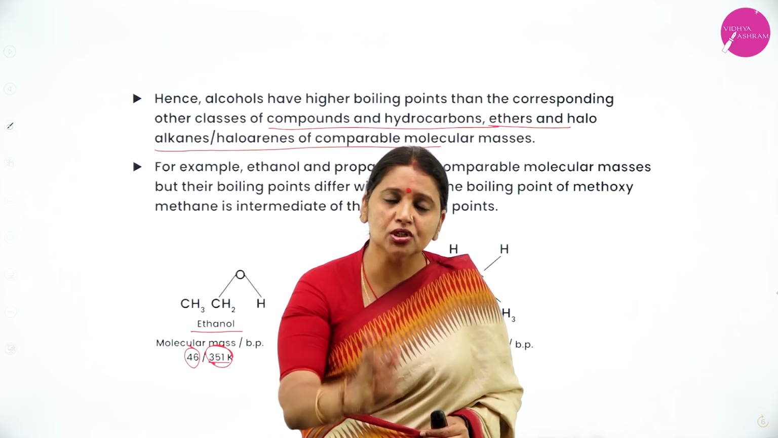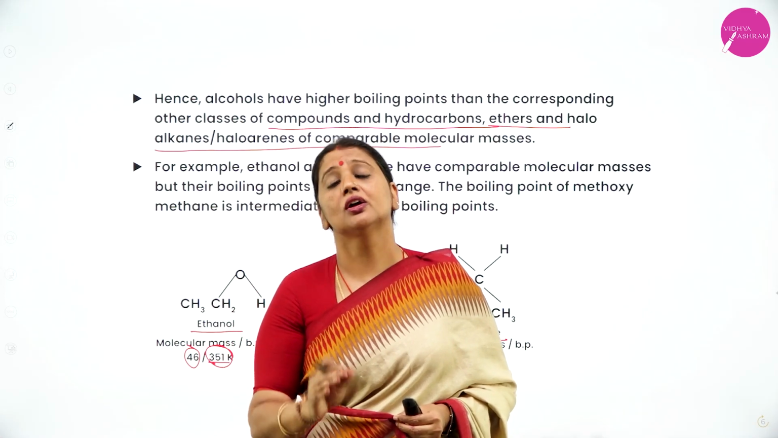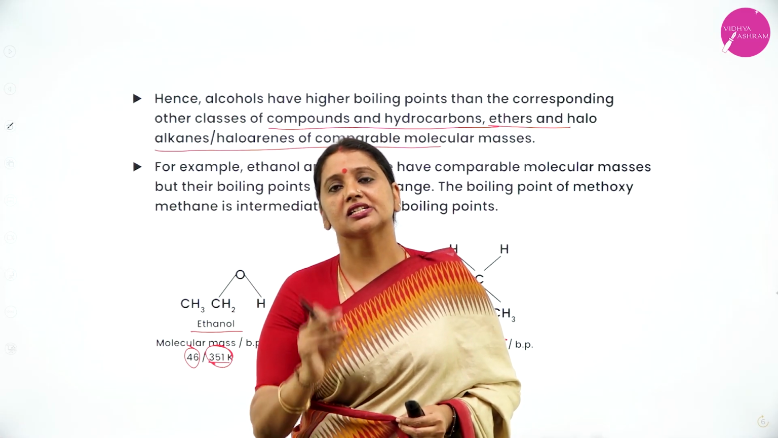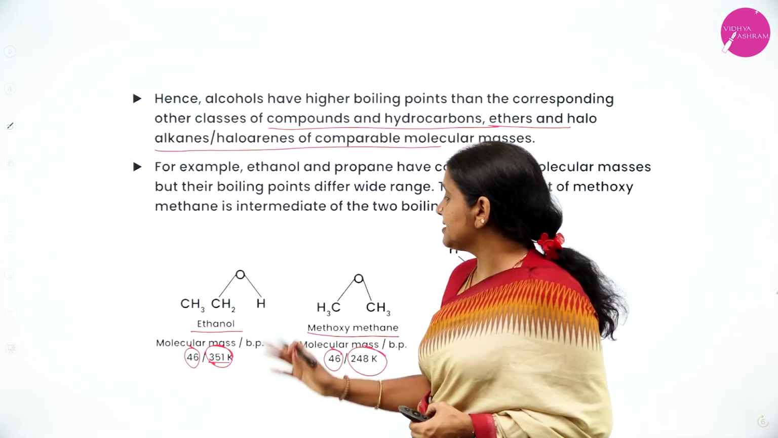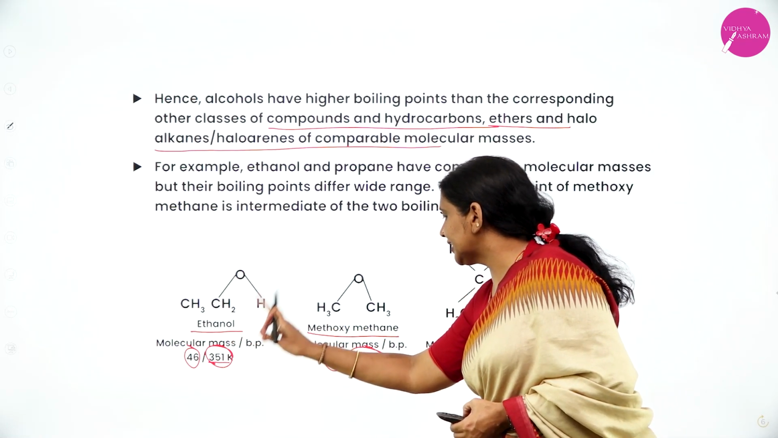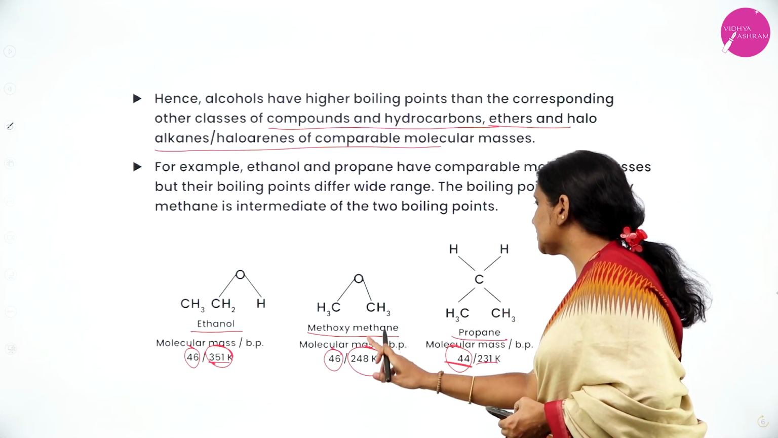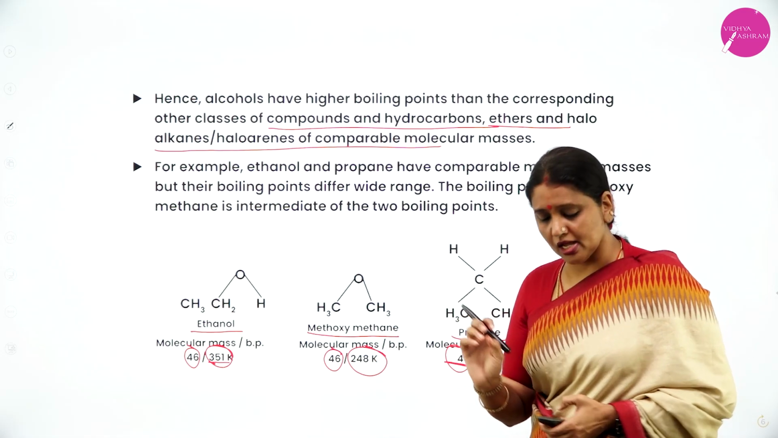Because of that intermolecular hydrogen bonding, they have a higher boiling point than hydrocarbons, ethers, haloalkanes and haloarenes having comparable molecular mass. I can explain that by taking three compounds: one alcohol, ethanol; second, an ether, methoxymethane; third, a hydrocarbon, propane.